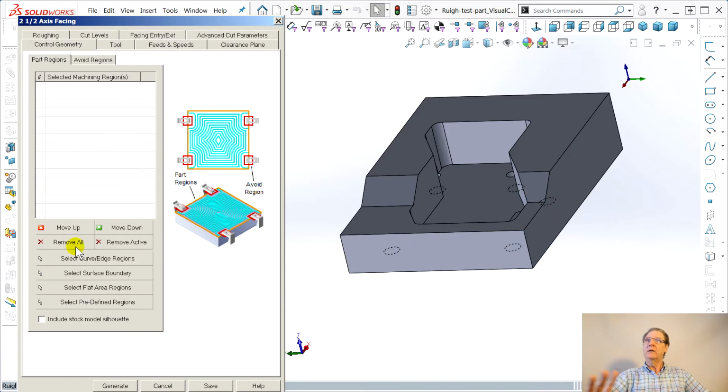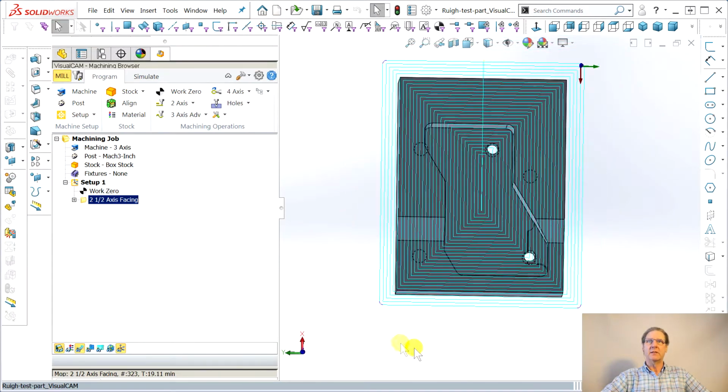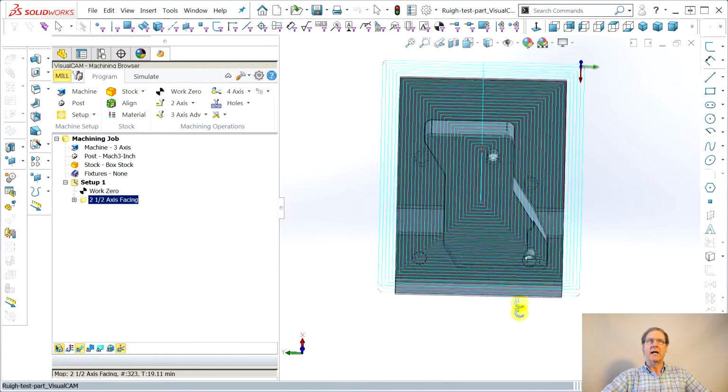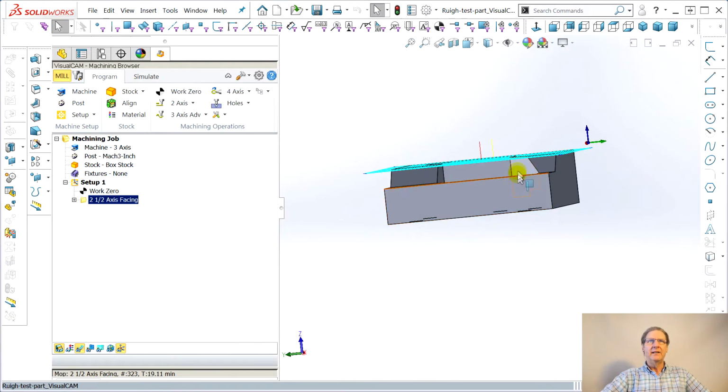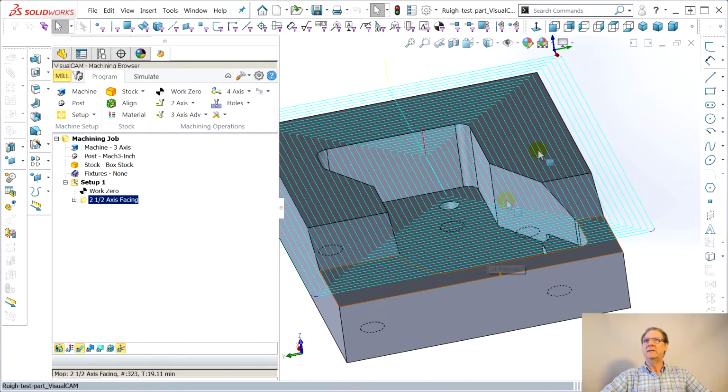Come here, don't select anything. I can't remember if you select this or not. Say generate. Do you want to use stock silhouette? Oh, I should have checked that. To face, yes. Bam, look how smart this thing is. It went all the way out to the edges of the stock and did its thing. Now, what I don't know, I think in Z it actually obeys.